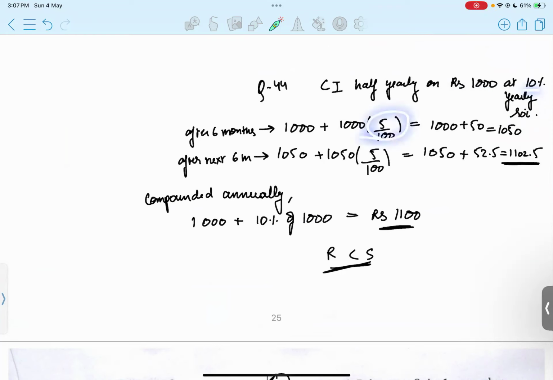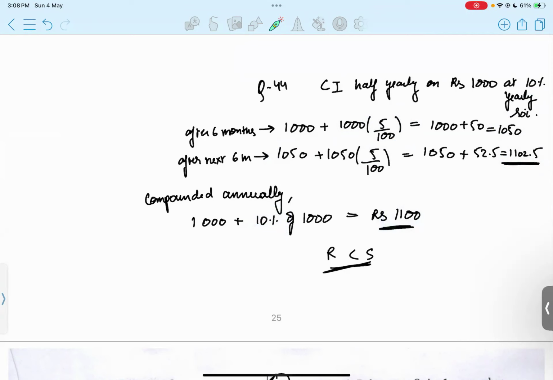Half yearly the amount will become 1050, and 1050 compounded again at 5% in total becomes 1102.5 rupees. When it is compounded annually, the interest rate is the same 10%, so after 1 year 10% of 1000 would be 100, and the total amount would be 1100.